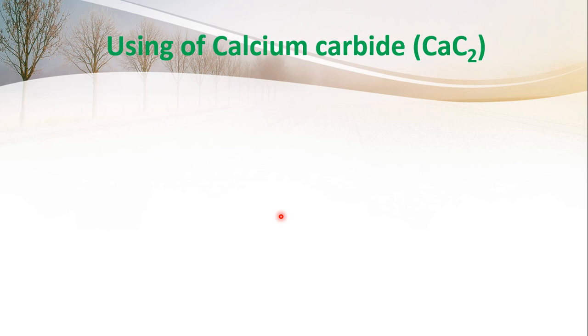Using calcium carbide. Calcium carbide is used to ripen the fruits. You have heard that carbide is used to ripen the mangoes. Actually, carbide itself does not ripen the mangoes. It is calcium carbide, CaC2. Acetylene is produced from calcium carbide, and this acetylene gas is responsible for ripening the fruits.